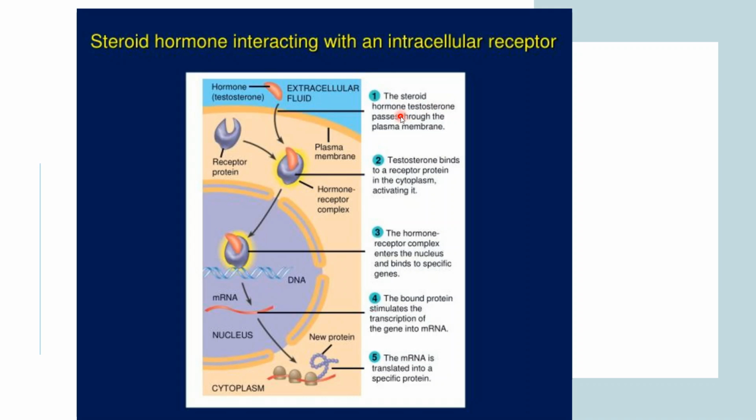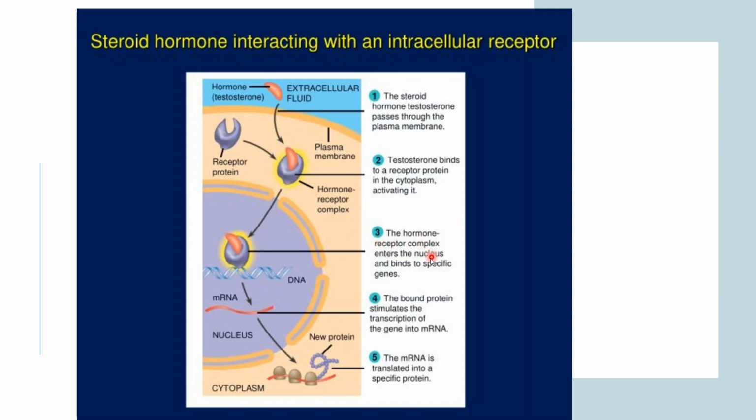The steroid hormone, testosterone, crosses the plasma membrane. Then the testosterone binds to a receptor protein in the cytoplasm, activating it. Previously this receptor was unactivated. When the hormone attaches to it, it gets activated. This yellow blinking line shows the activation. So a hormone receptor complex is now forming.